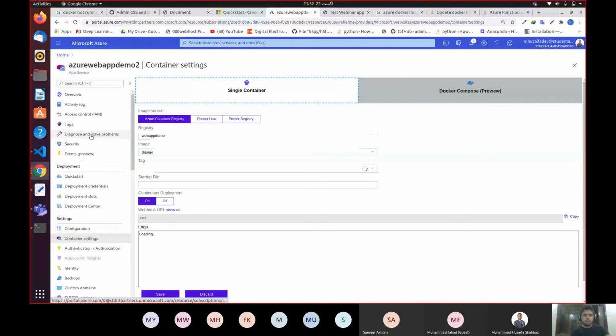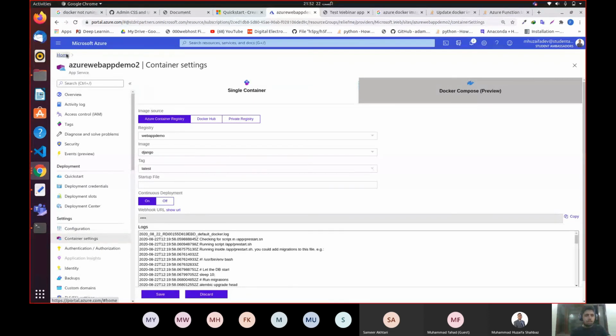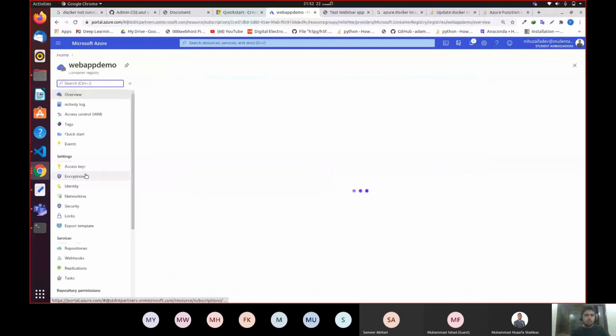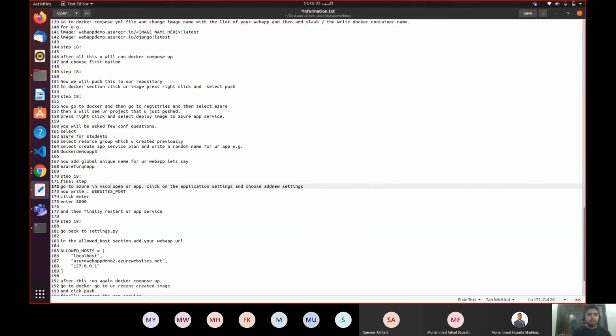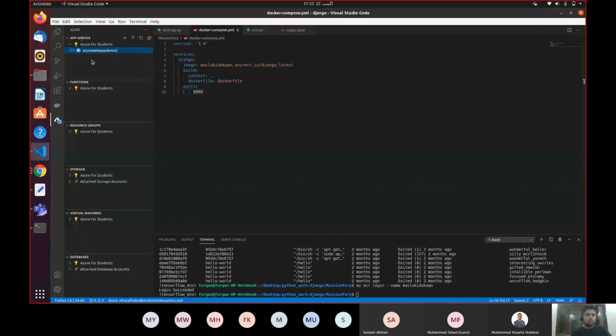Okay, maybe it's over here. Open your app. This is my app. I'm going to Azure. Let me write over here: go to Azure in VS Code. Open your app. Which app? This is my app. I'm going to open it.